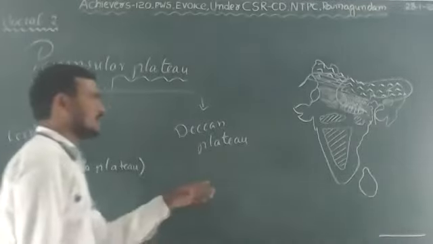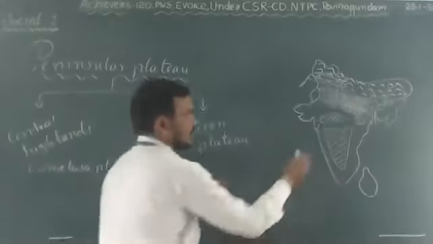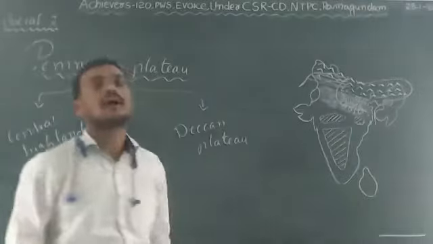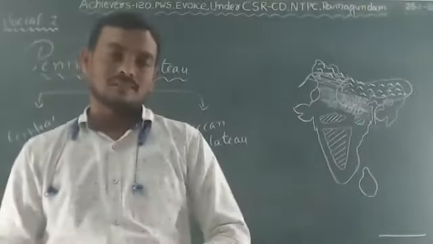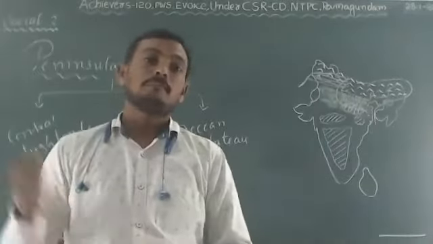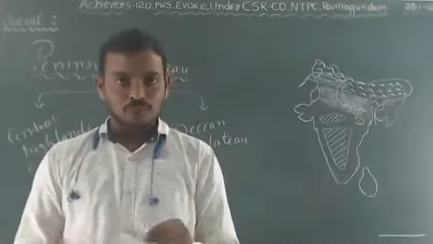So let us see the map. Where are the Malwa Plateau and the Central Highlands situated? So this is the entire Malwa Plateau. But this plateau has different names in different states. It is locally named the Bundelkhand Plateau, Baghelkhand Plateau, and Chota Nagpur Plateau.